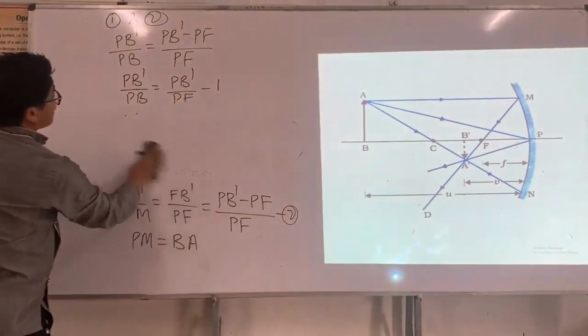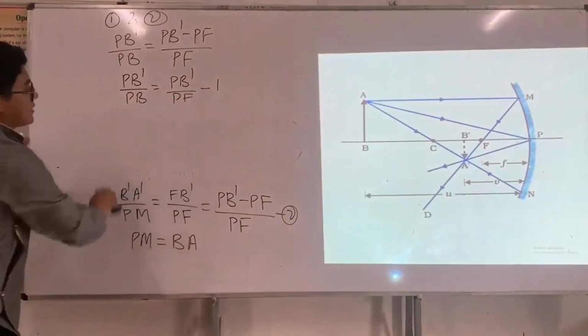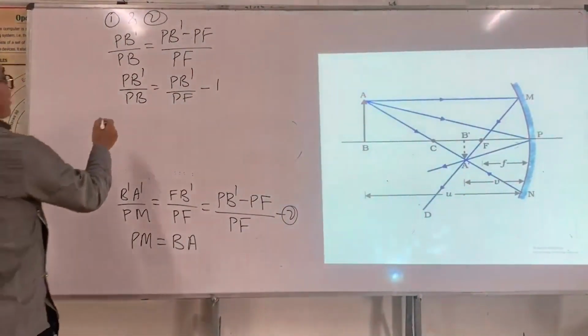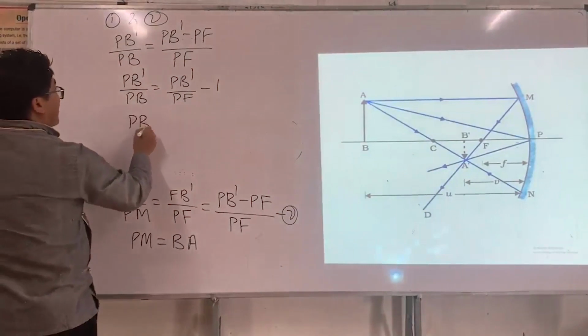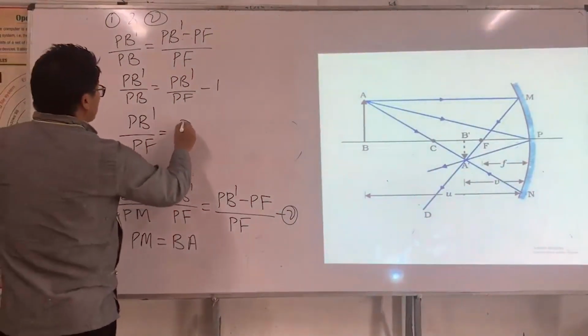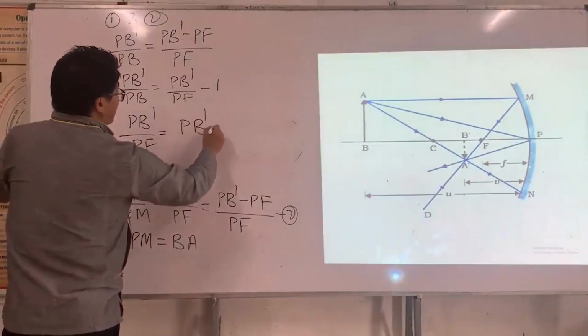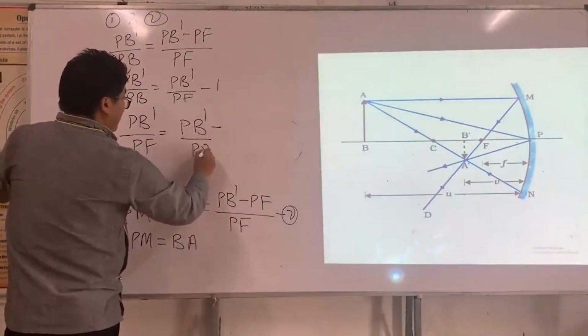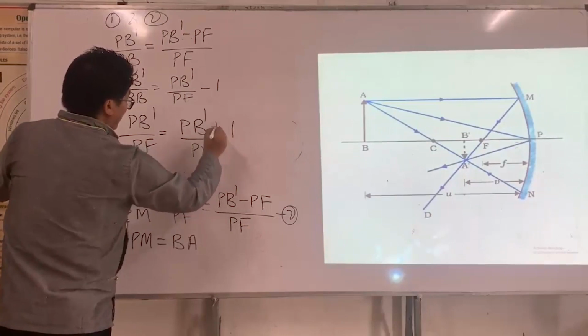After simplifying, I say PB prime divided by PF is equal to PB prime divided by PB plus 1.